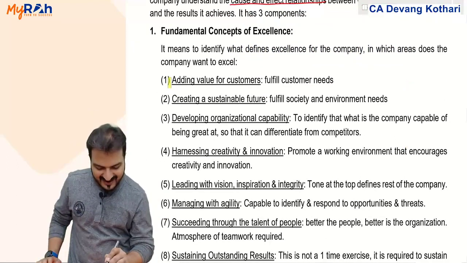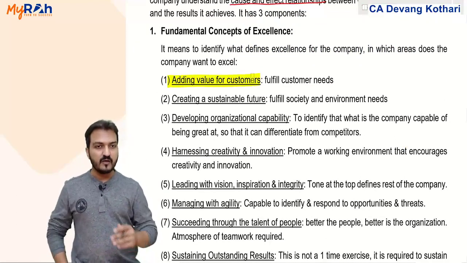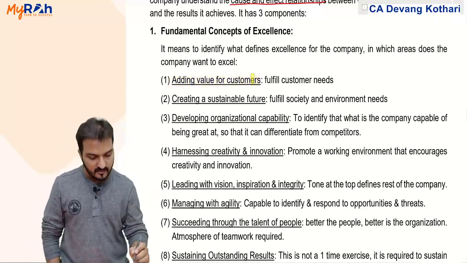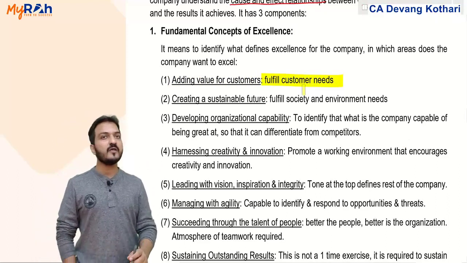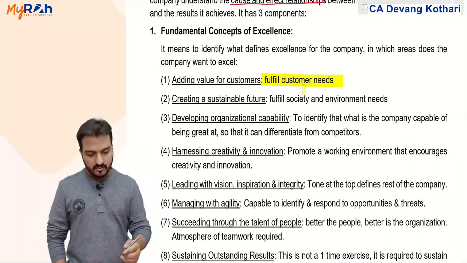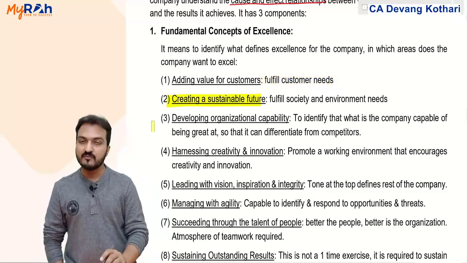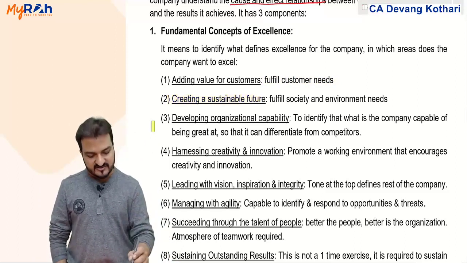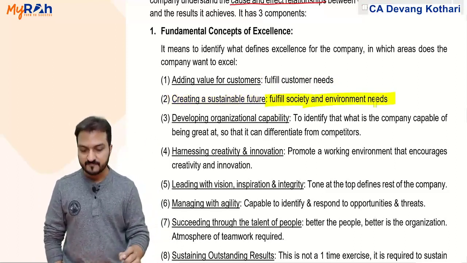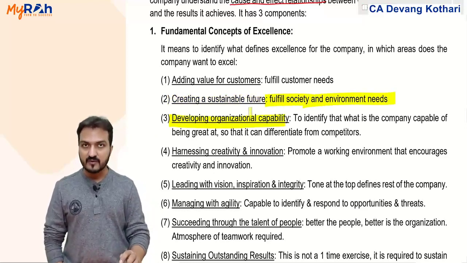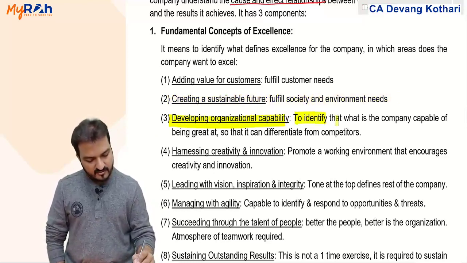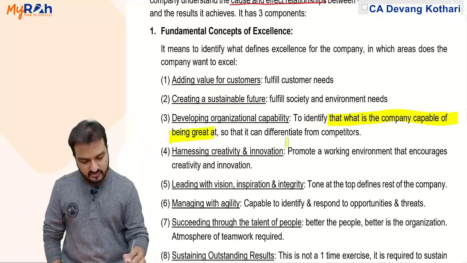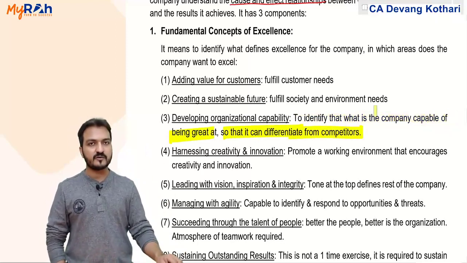Areas could be adding value for the customer, meaning I want to achieve excellence from the viewpoint of fulfilling customer needs. Or I can have excellence in creating a sustainable future, meaning fulfilling society needs. Sustainable future generally means fulfilling society and environment needs. Developing organizational capability means identifying what the company is capable of being great at, so that it can differentiate itself from the competitors.